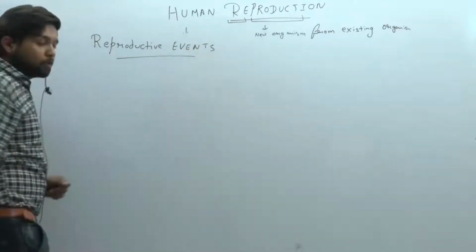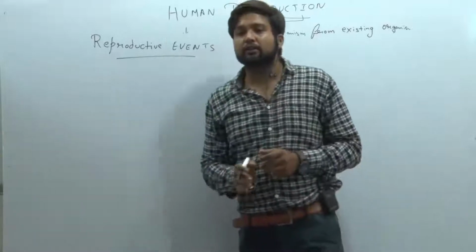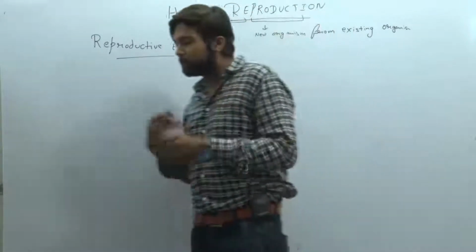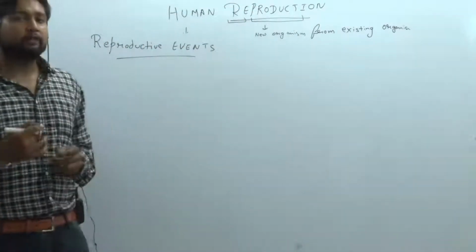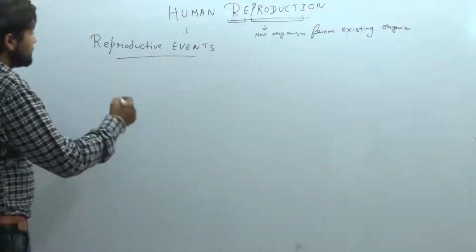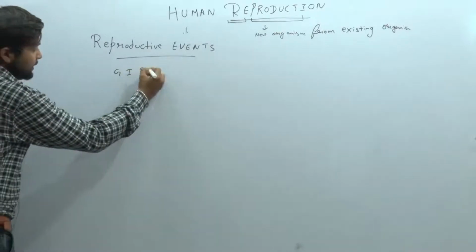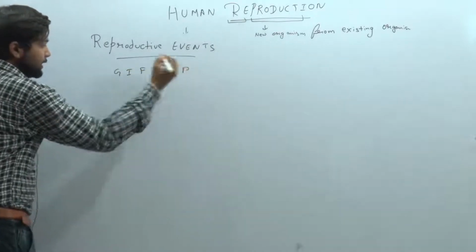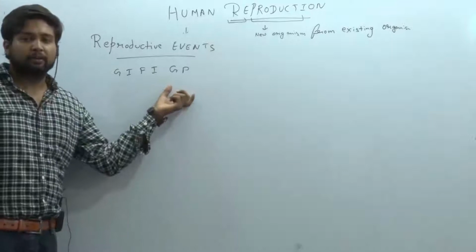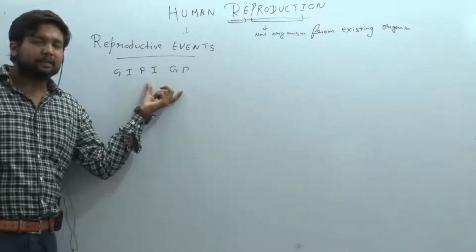What are the reproductive events found in human reproduction? Means what are the processes which are going on. A short trick for this is GIFIGP. What does GIFIGP mean in reproductive events?